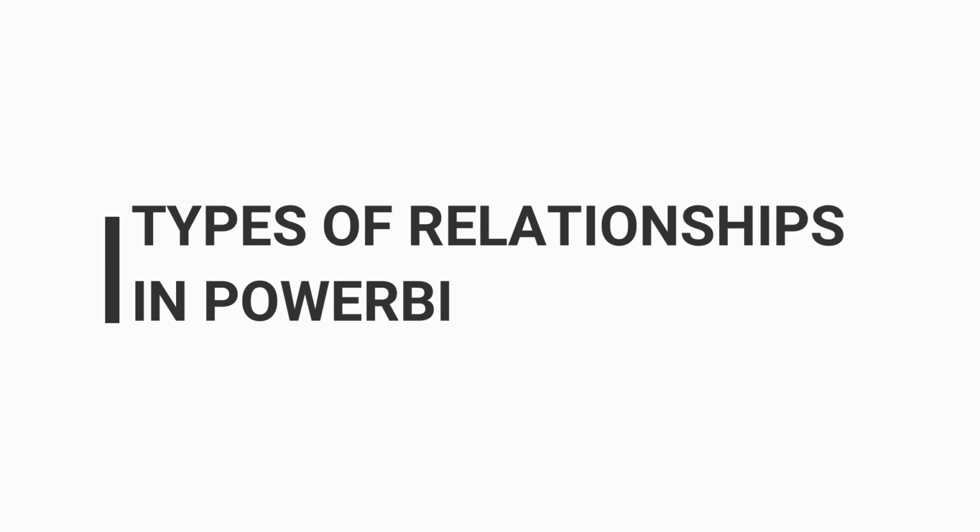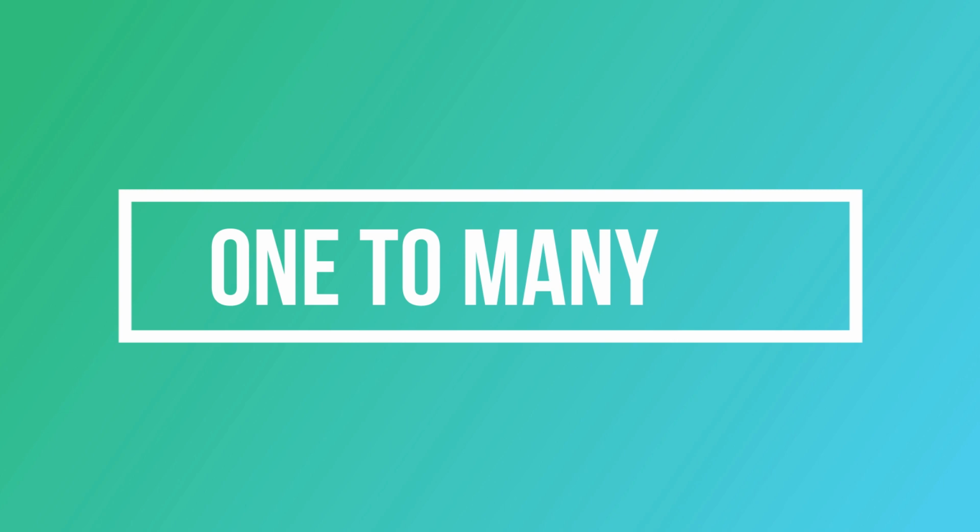Can you please specify the types of relationships we have in Power BI? We have four types of relationships in Power BI: one-to-one, one-to-many, many-to-one, and many-to-many. When a particular value can only have one record on both sides, that is a one-to-one relationship. When a particular value can only have one record in one table and multiple records of that value in the other table, that is a one-to-many relationship. When a particular value can have many records on both sides, that is a many-to-many relationship.